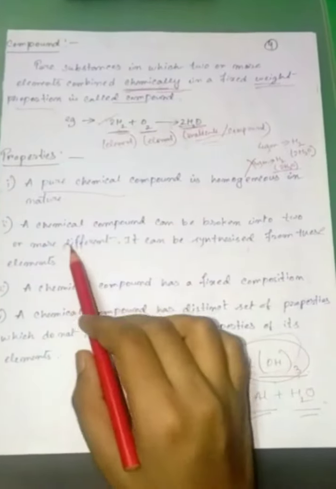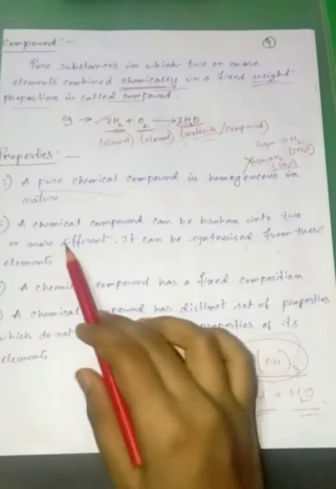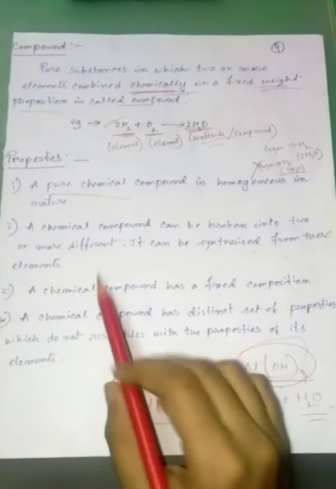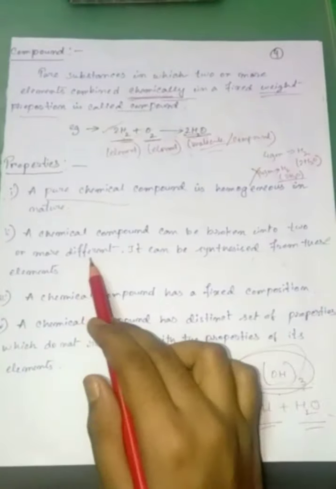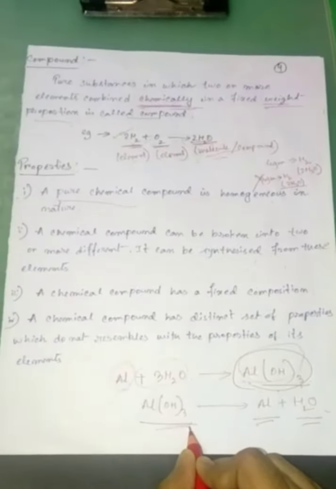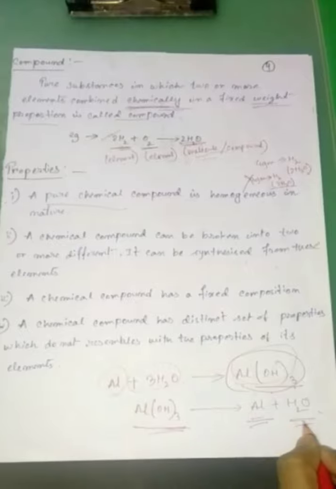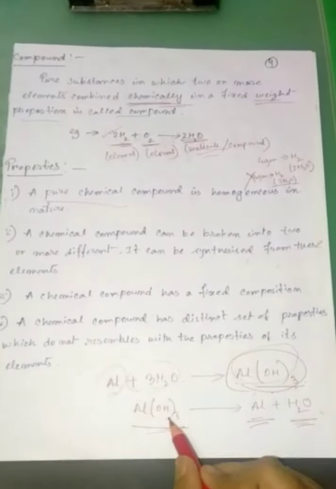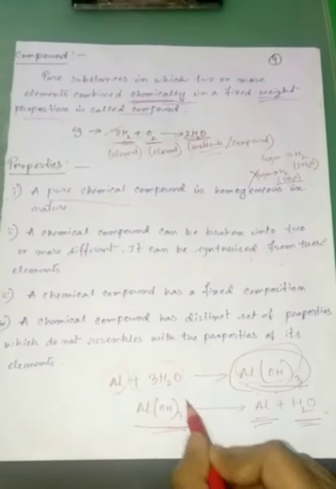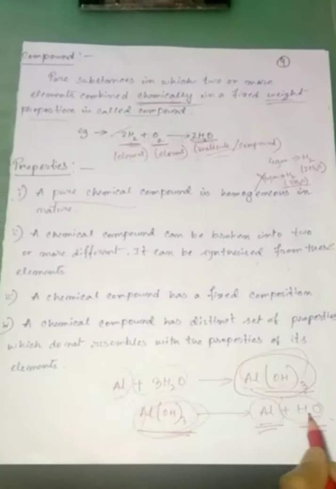Means this first line: a chemical compound can be broken into two or more different elements or complexes. This is the chemical compound aluminum hydroxide. This aluminum hydroxide can be broken into aluminum and water.